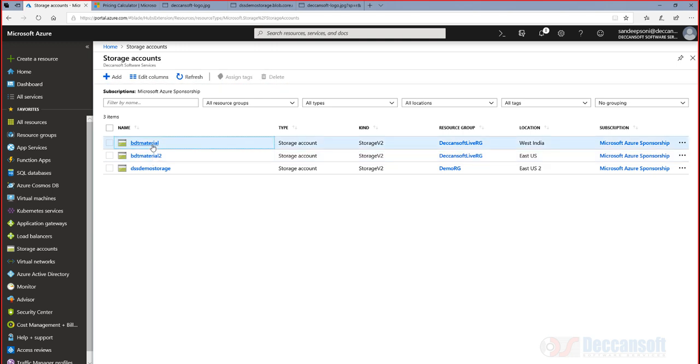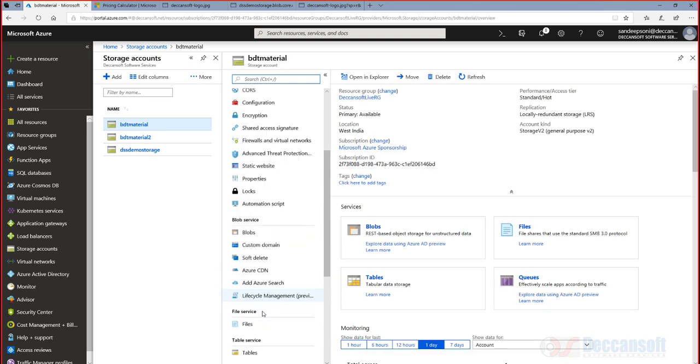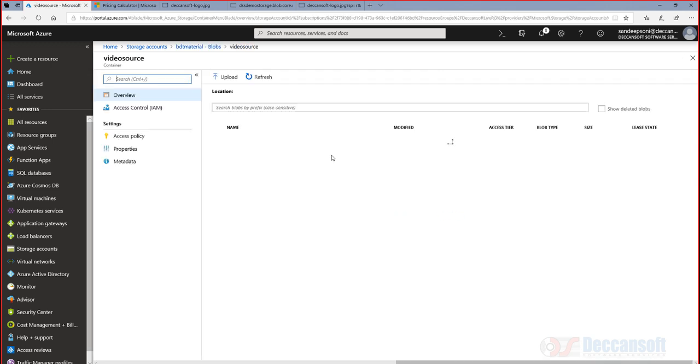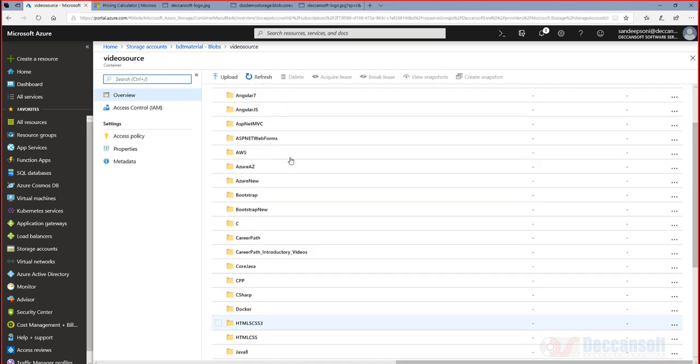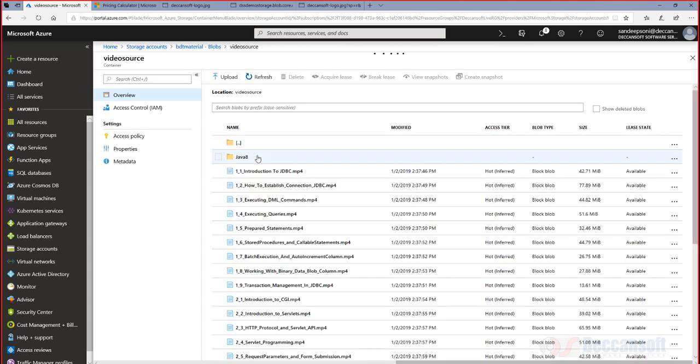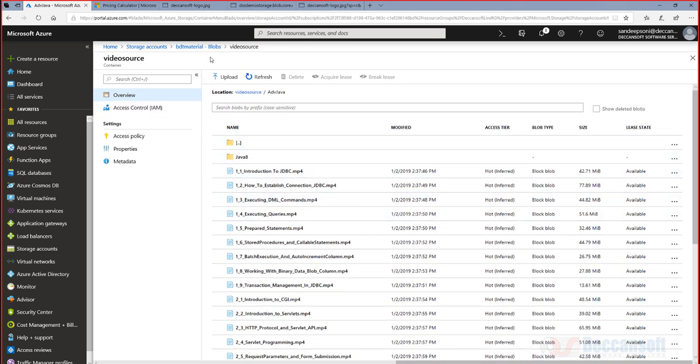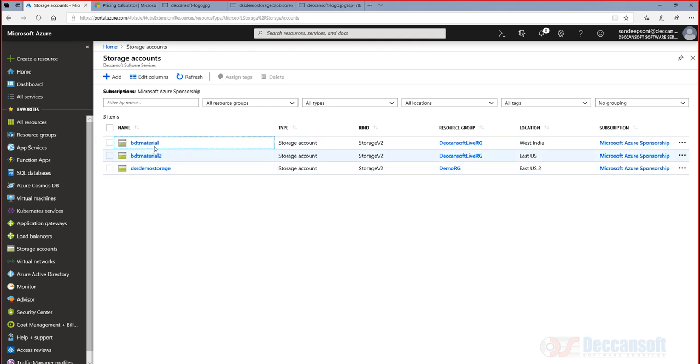So I go to BDT material, I go to blobs, and here I have videos, and all our videos will be present here. Of course, we have created a folder name kind of architecture, and in that you will see all these MP4 files are present. So if somebody knows the path, they would be able to access these files. And the same path is there here also, just that the first part, the storage account name, is changing. Why did we create two copies? People in US should be able to use East US, people in India should be able to use this, and whichever is faster for them, they can make use of.